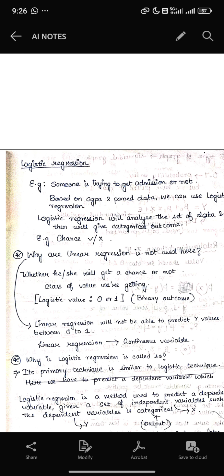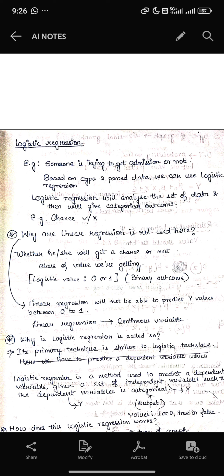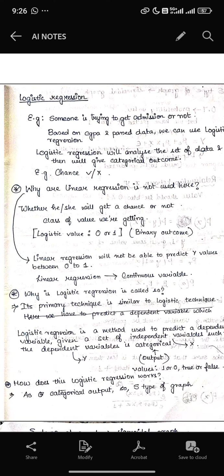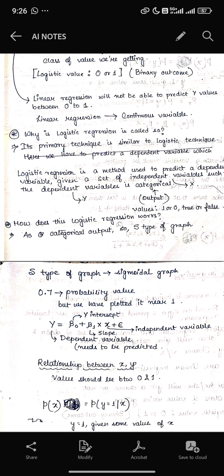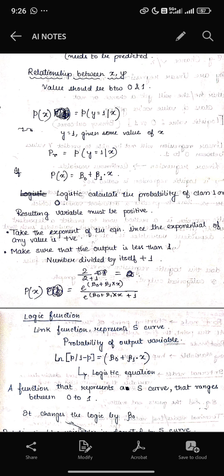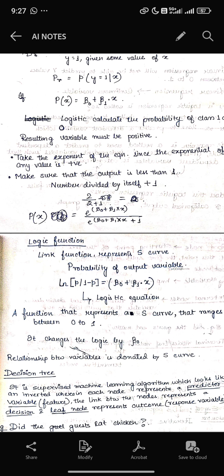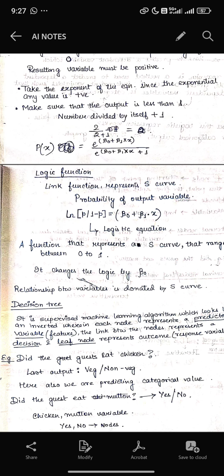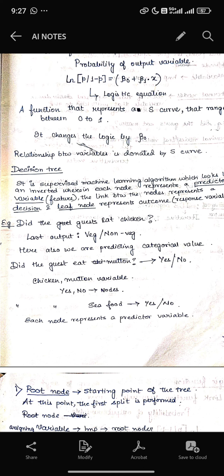Logistic regression: someone is trying to get admission or not. Why is linear regression not used here? Whether he or she will get a chance or not is decided by logistic regression. Logistic regression is a method used to predict a dependent variable given a set of independent variables, such that the dependent variable is categorical. The resulting variable must be positive, so take the exponent. The functions written here are not needed.